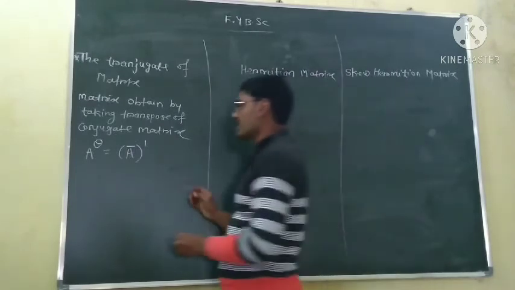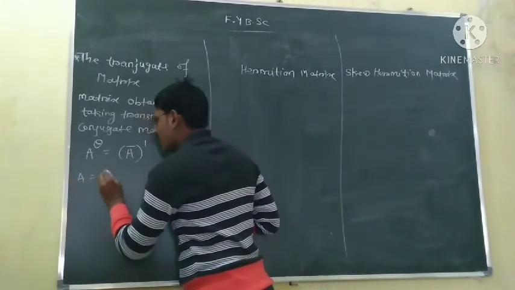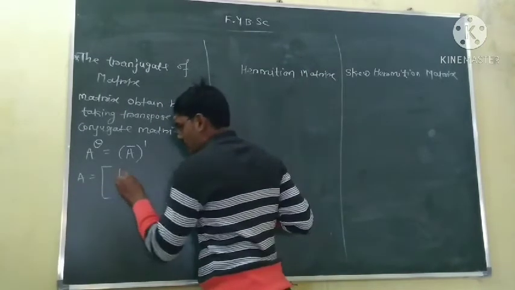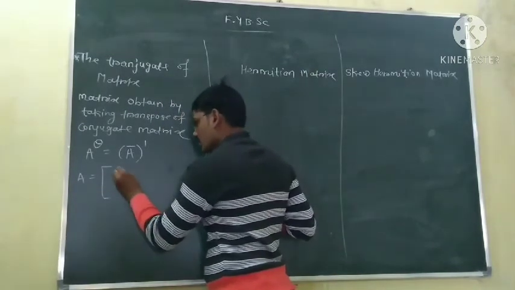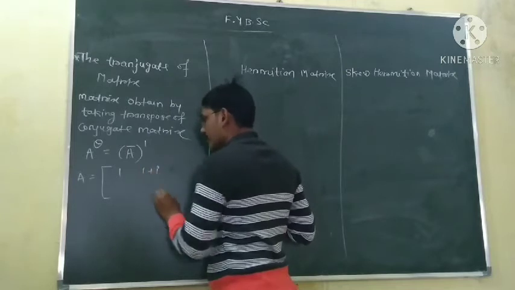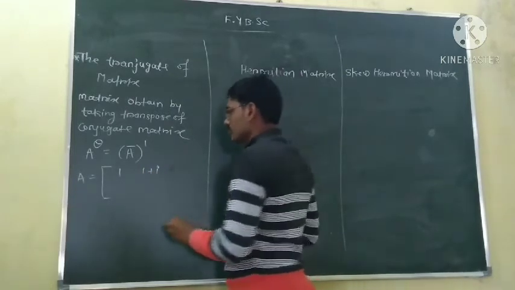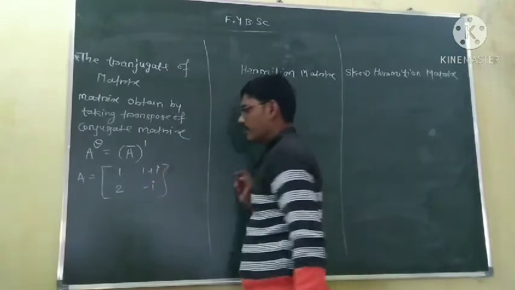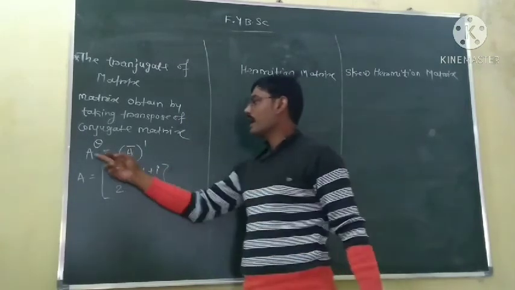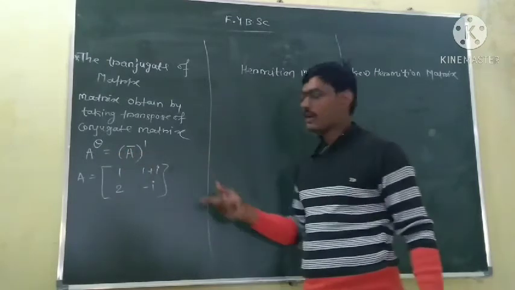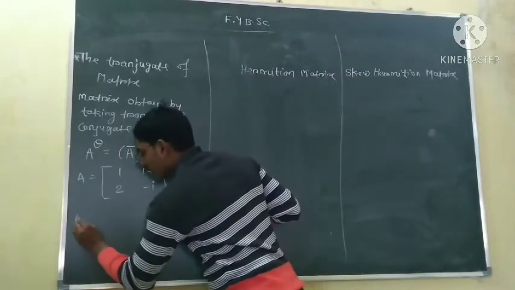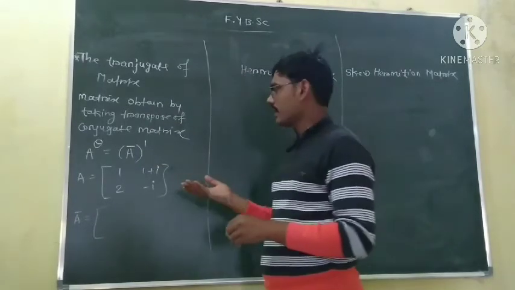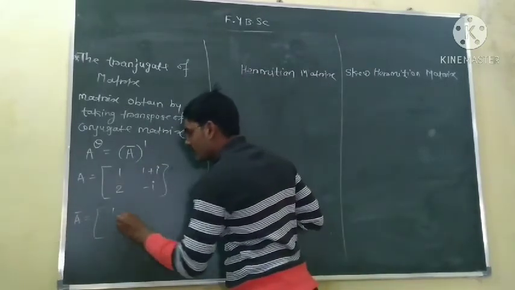Okay, for example, suppose A is equal to the matrix 1, 1 plus i, 2, minus i. To obtain the conjugate transpose, first we have to calculate the conjugate. So the conjugate is obtained by just taking conjugates. Conjugate of 1 is 1 because 1 is a real number.